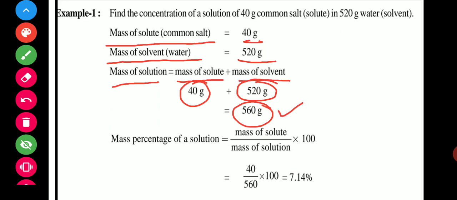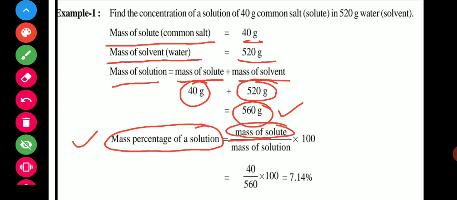So what happened? Mass percent, we have the formula for this. Mass percent is equal to mass of solute divided by mass of solution, into 100. So mass of solute is 40, and mass of solution is 560, and into 100 it becomes 7.14%, and that is the answer.